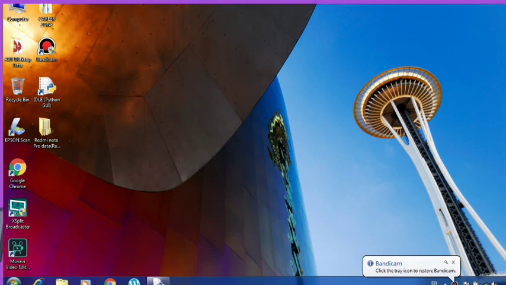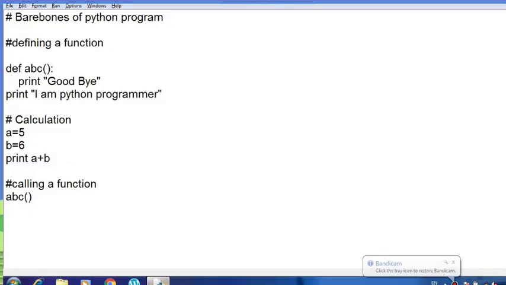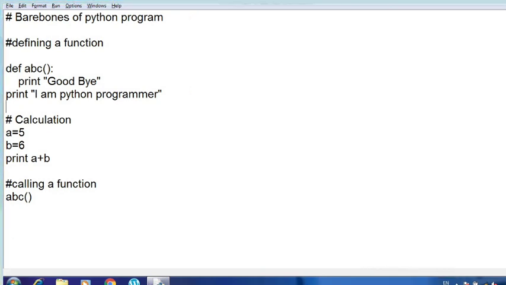I have opened the Python shell and the script mode, and I have already written one program for you. The first line is a comment showing the bare bones of a Python program, preceded by the hash symbol. Then I have defined a function called abc, and I have written print goodbye. Then I came outside the function and wrote print I am Python programmer. Then I have done some calculation, and then I am calling the function.